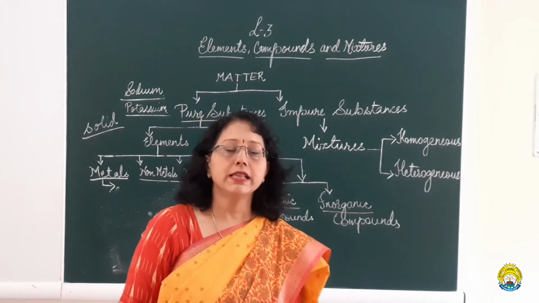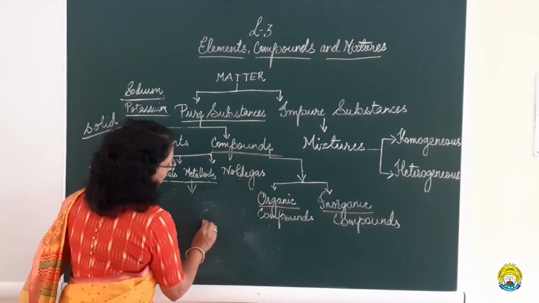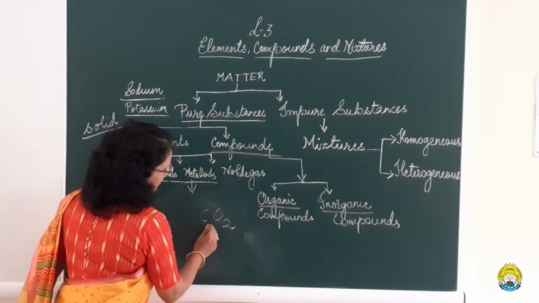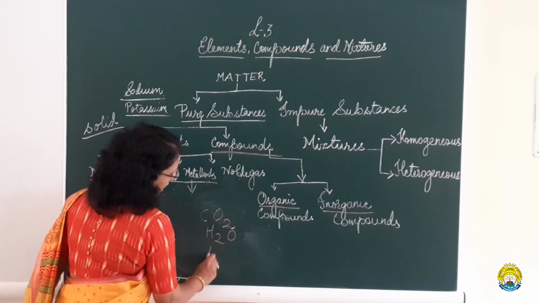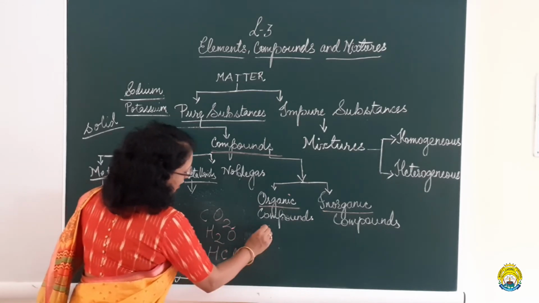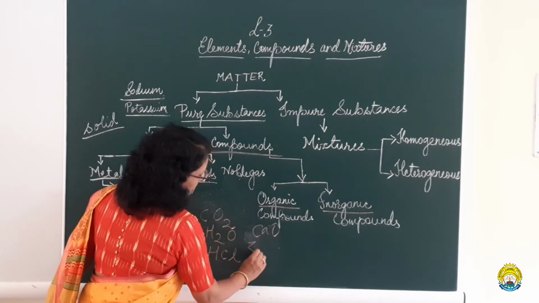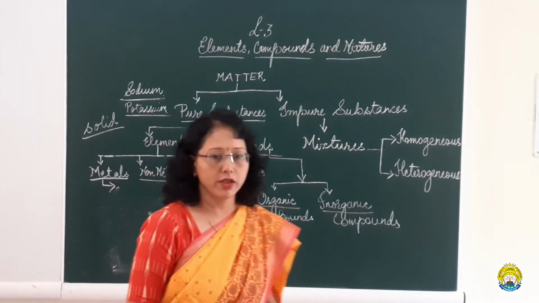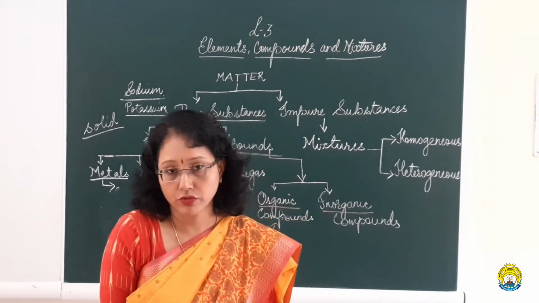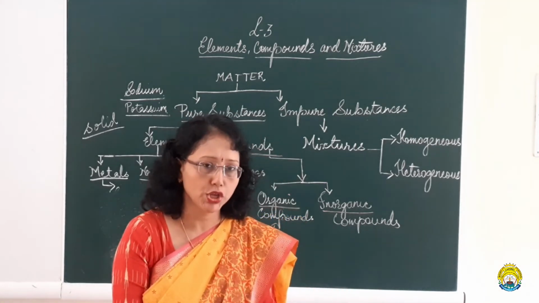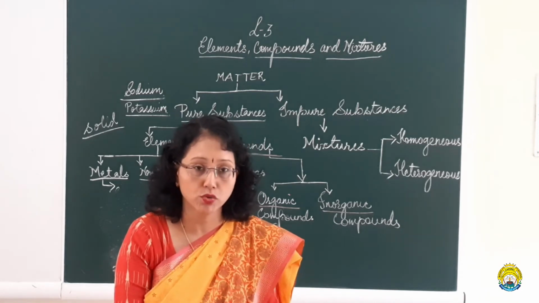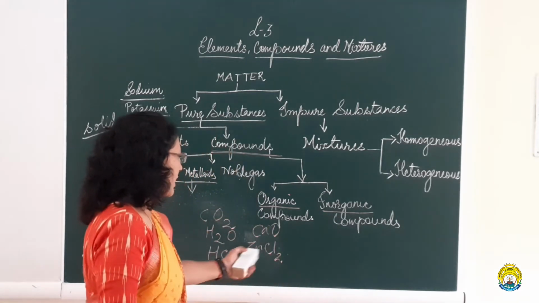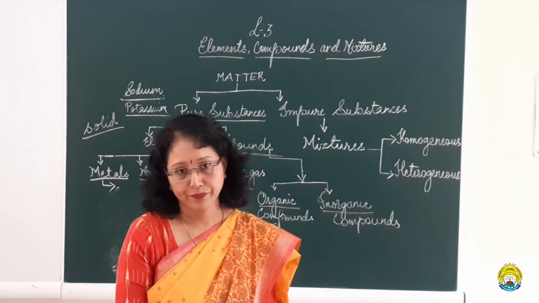Examples of compounds: we have carbon dioxide, water, HCl, calcium oxide, zinc chloride. These are all formulas of compounds, which can also be called a molecule, a heteroatomic molecule made up of two different kinds of atoms.